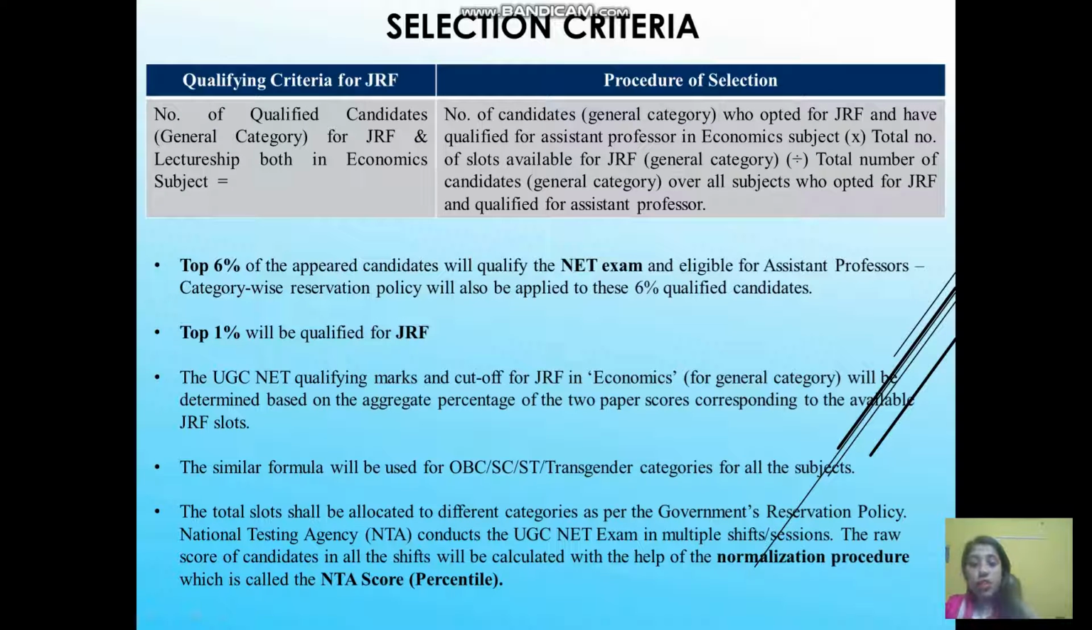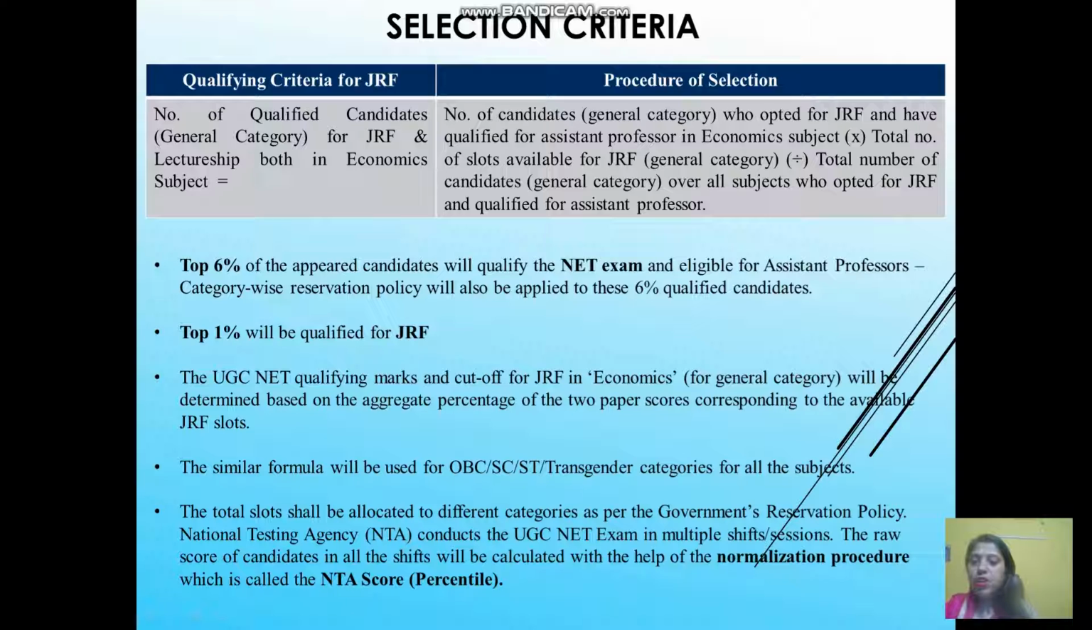Now you can see it is not easy to get a JRF. Only the top 1% will be qualified for JRF, so the competition is very high. You are not only competing with all the assistant professors, but you are also competing with other people, and the top 1% will be qualified for the JRF.